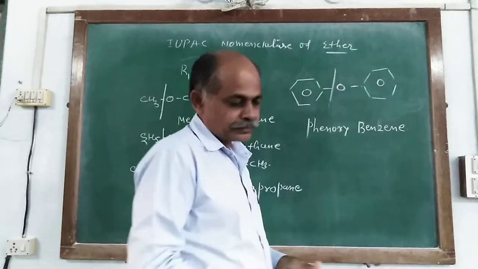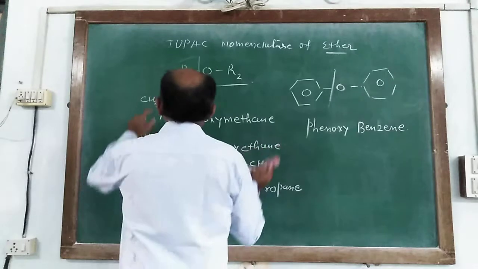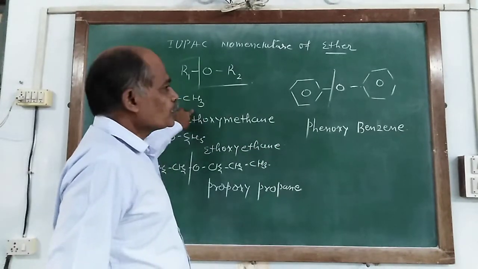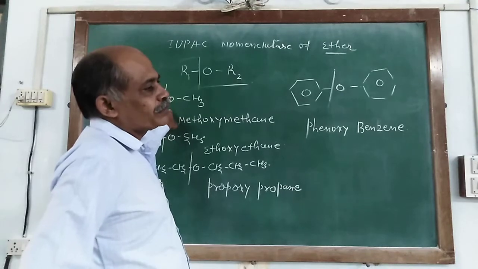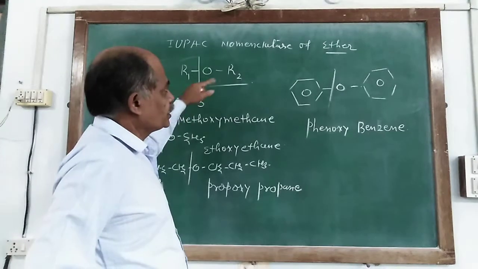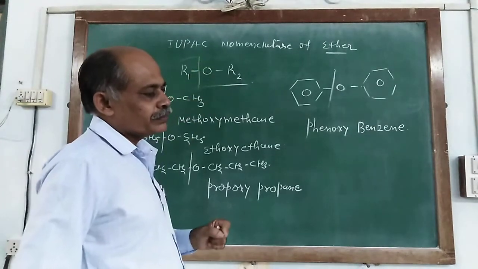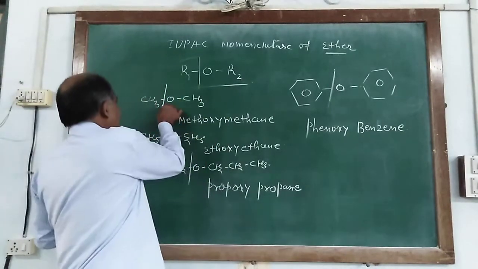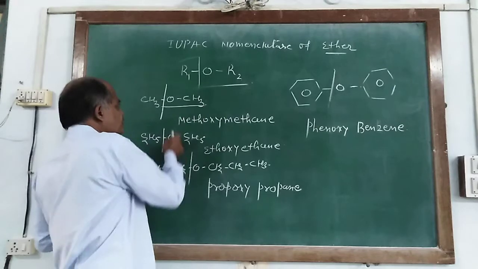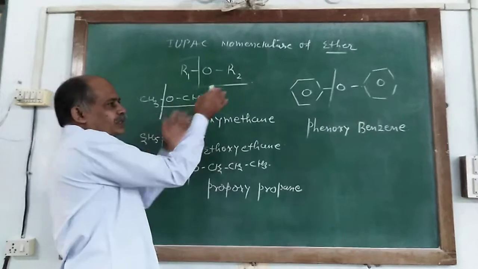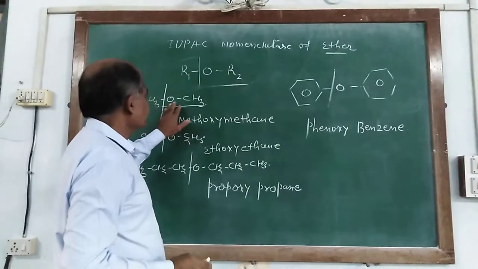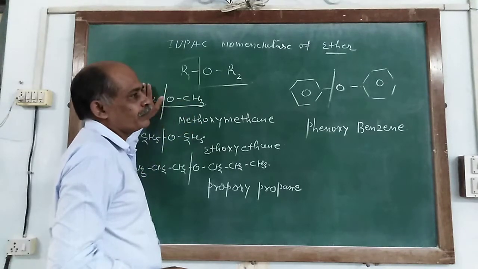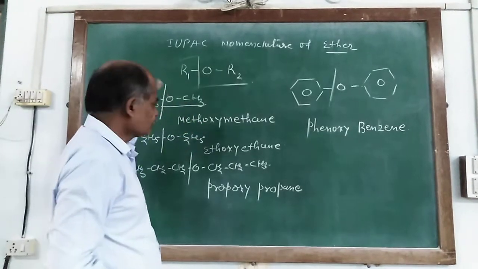Similarly, in these types of compounds, where both alkyl groups linked with oxygen are similar, it is named as alkoxyalkane. The alkyl group to which oxygen is linked is known as alkoxy and the remaining part is named alkane.